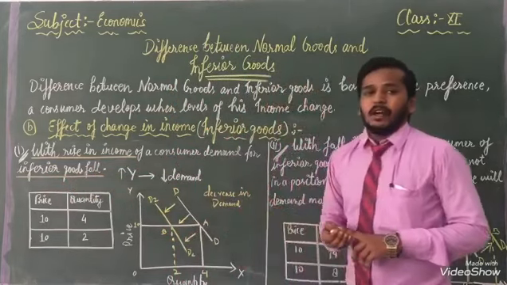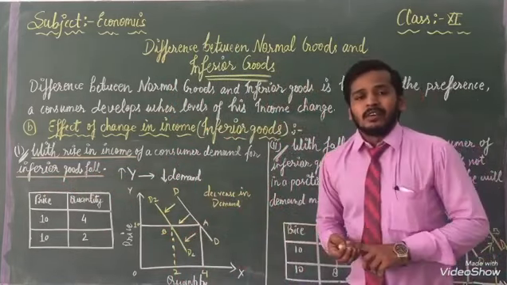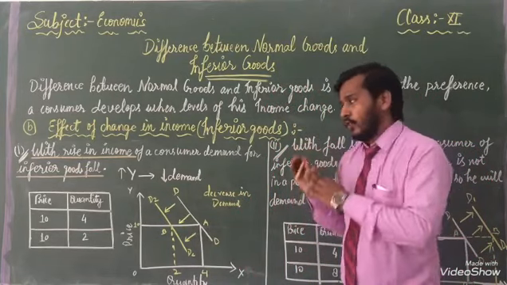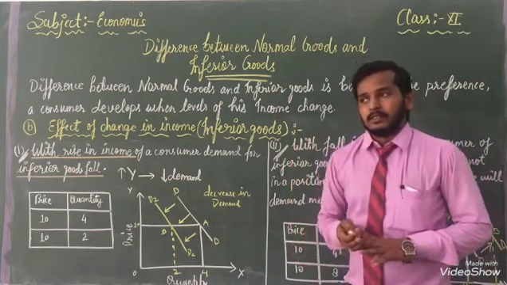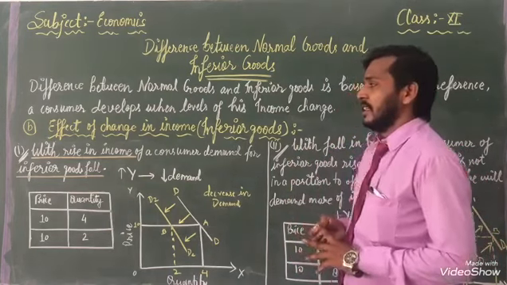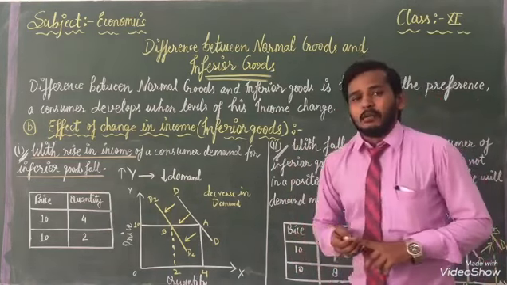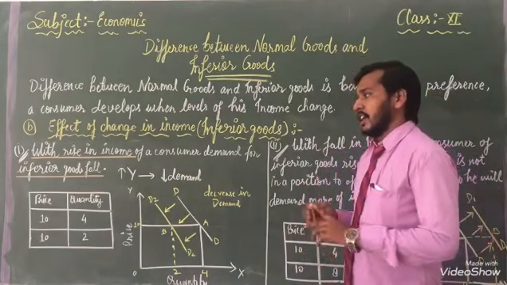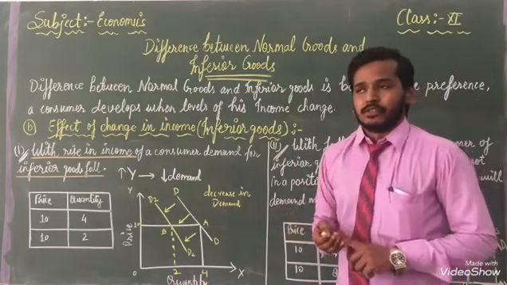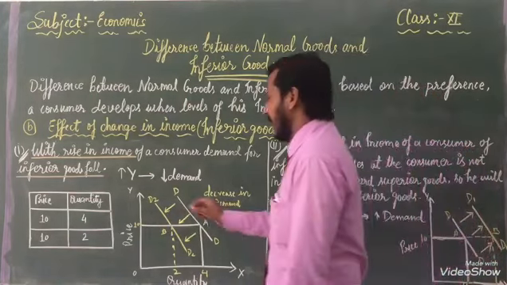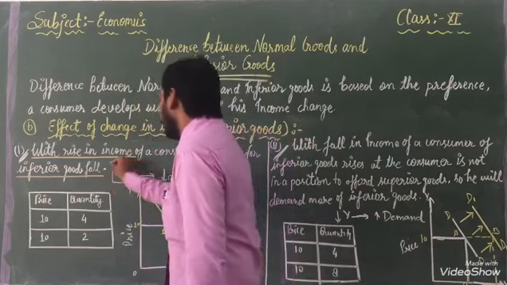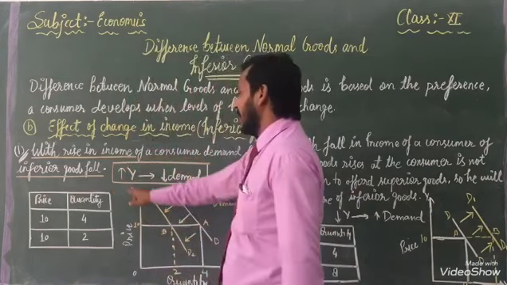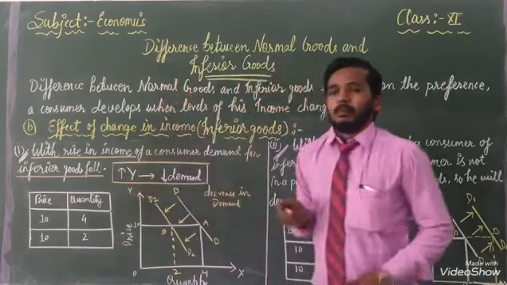When our income is better, our demand goes low. So once again we can say, when we are getting good income, on that time we are not using inferior goods. That's why with the help of that we are able to know when our income will go up.